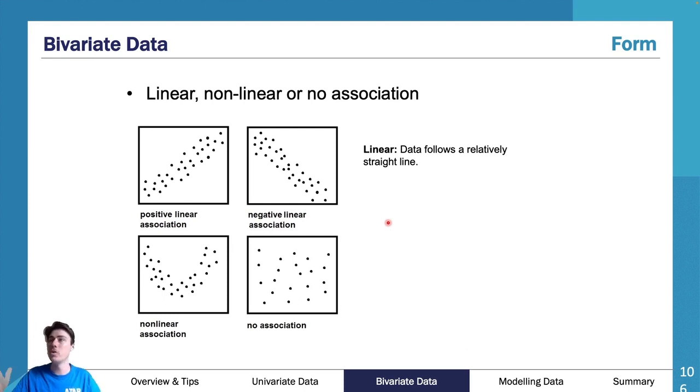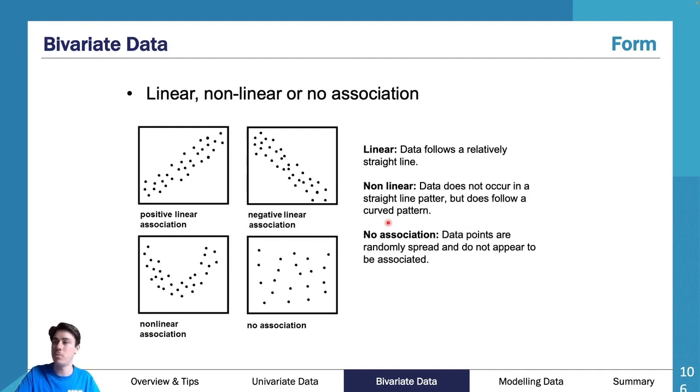And then you've got your form. Your form is where you say, okay, I think my data is linear. I think my data is not linear. I think my data doesn't have an association. I think my data is non-linear. So it's very much like strength, but it's where you discuss any of these 4 points. So you need to mention these 4 points in there.